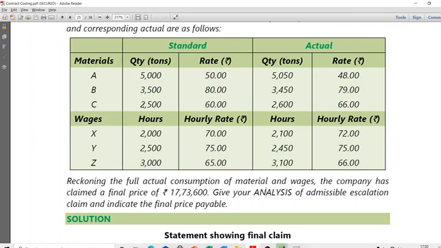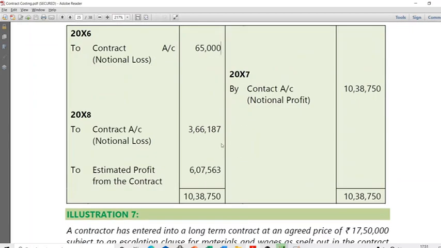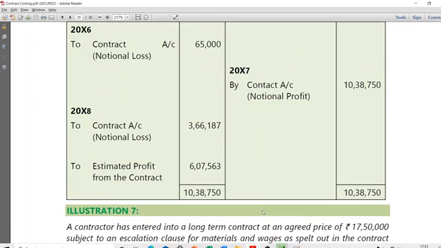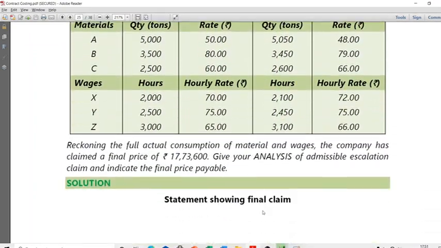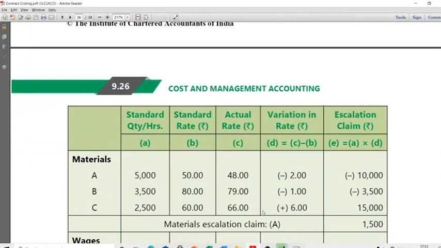Now let's come back to our calculation here. You can see in a few cases price rose. Don't immediately ask for a claim because in some cases rate also fell. So net, what has happened you should see. If you come here, 5,000 tons of A, standard rate is 50, actual rate is 48. So for every ton, you saved 2 rupees. So you saved 10,000 rupees for material A.